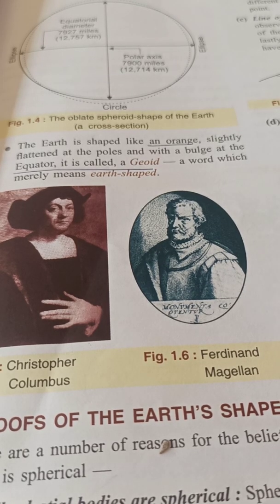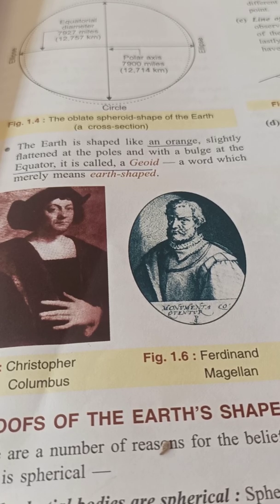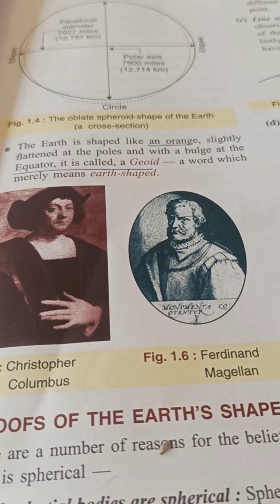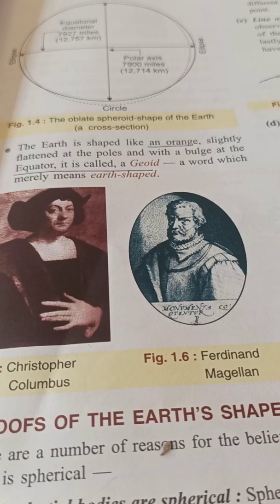Now, all celestial bodies are spherical. Spheres are the only geometrical shape that is circular in outline. You are all math students, so you know what a sphere is. The Sun, the Moon and all other bodies in our solar system are circular in outline. Clear? So since Earth too belongs to this group, we can say that Earth is also spherical in shape. There is no exception for the Earth.